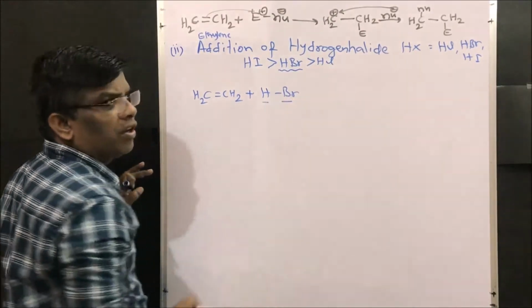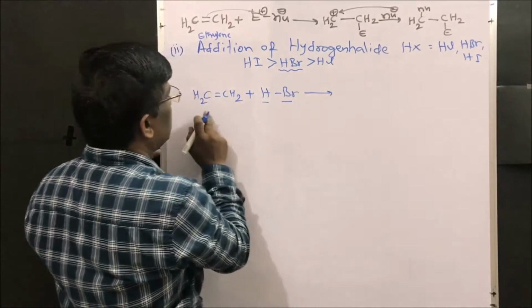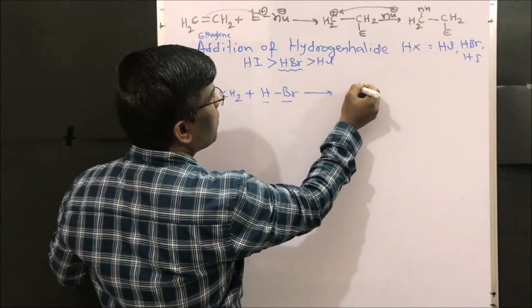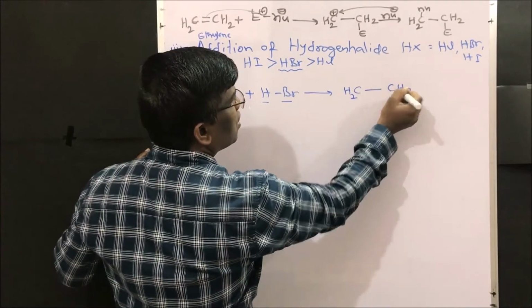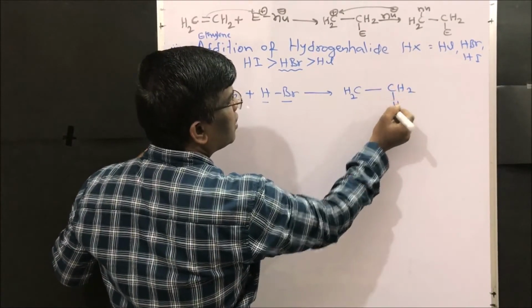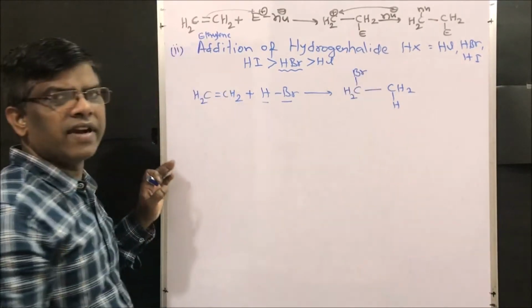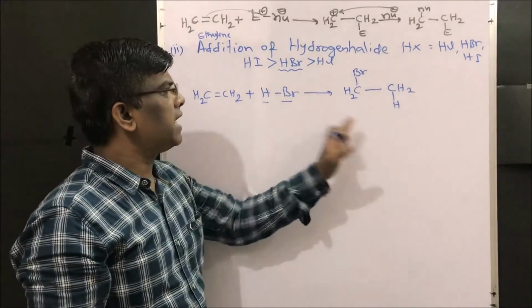This is going to be the nucleophile, right? You can understand it very easily. So CH2=CH2 plus HBr. Now what is the product? CH2-CH2, I am writing hydrogen here and bromine here, right friends? This is how addition of HBr takes place.